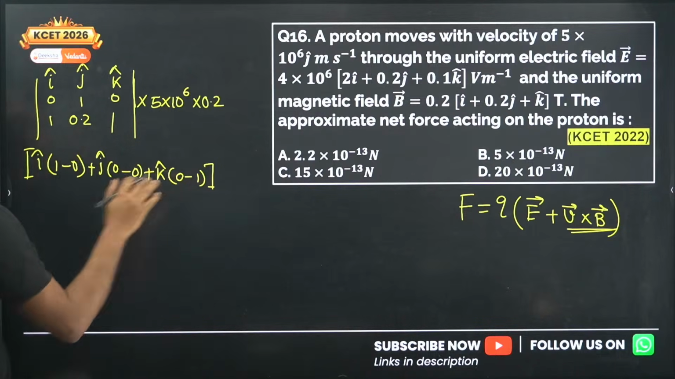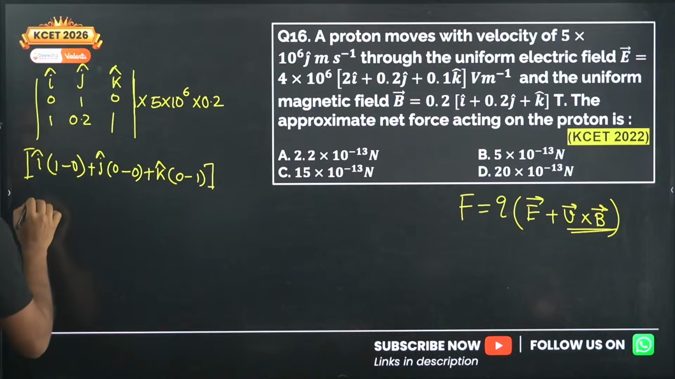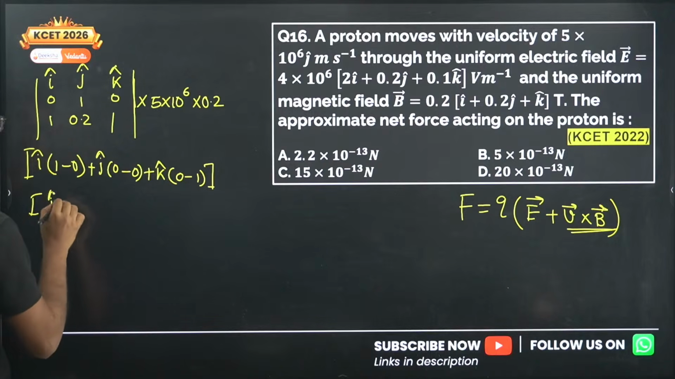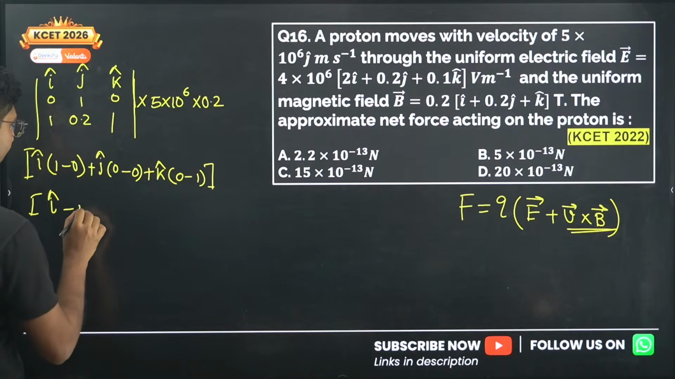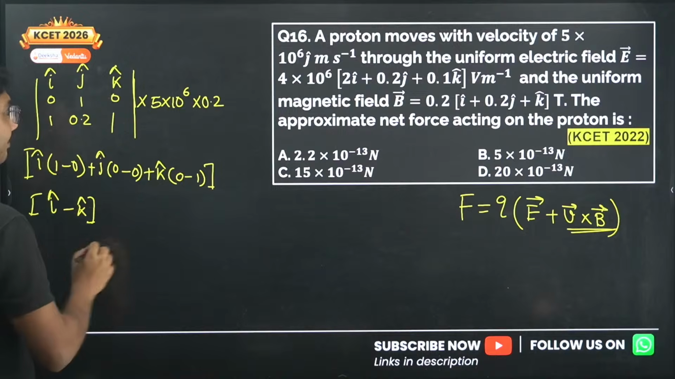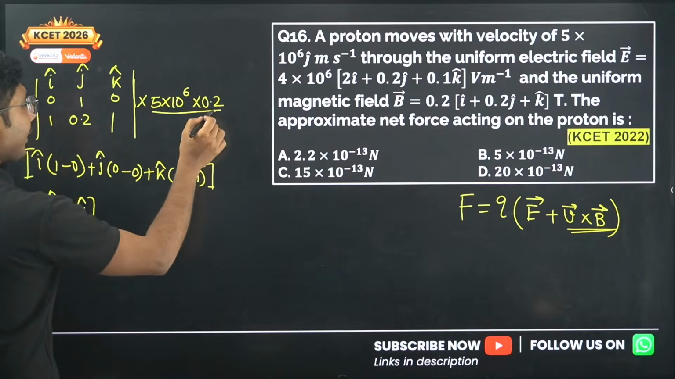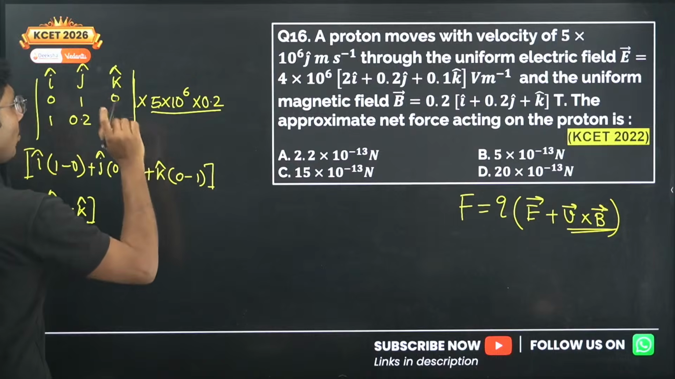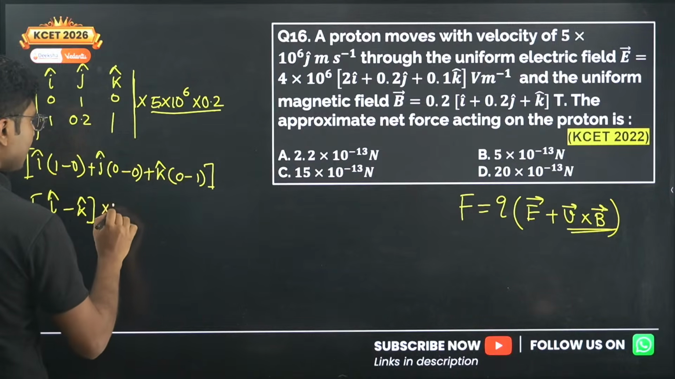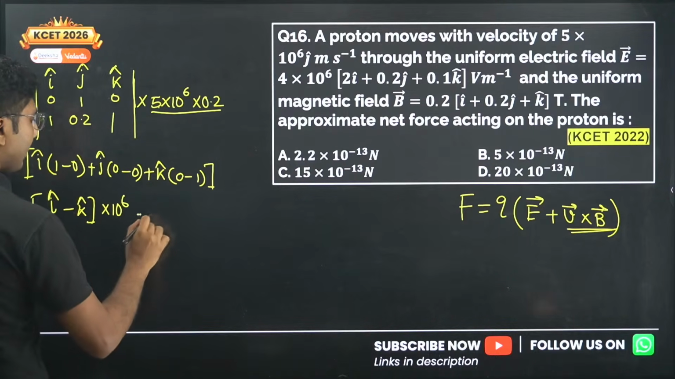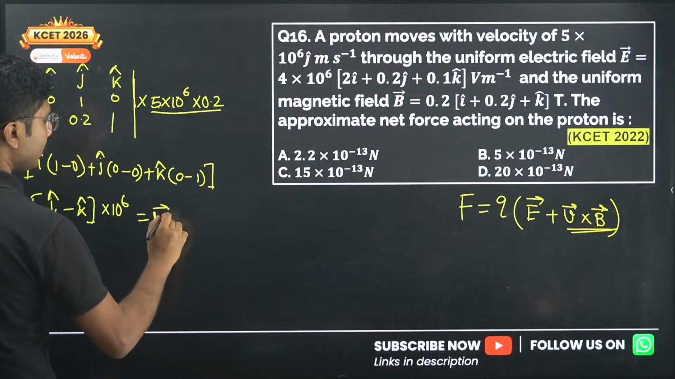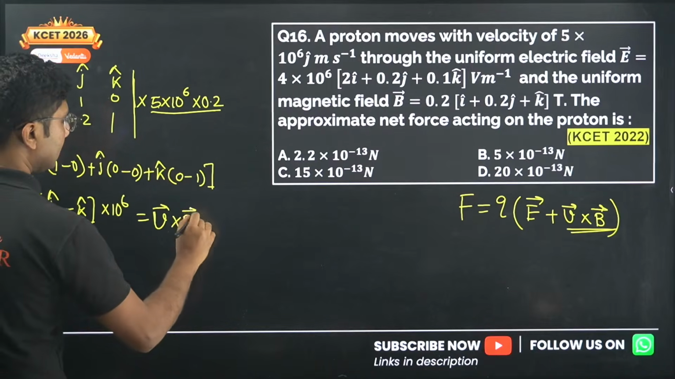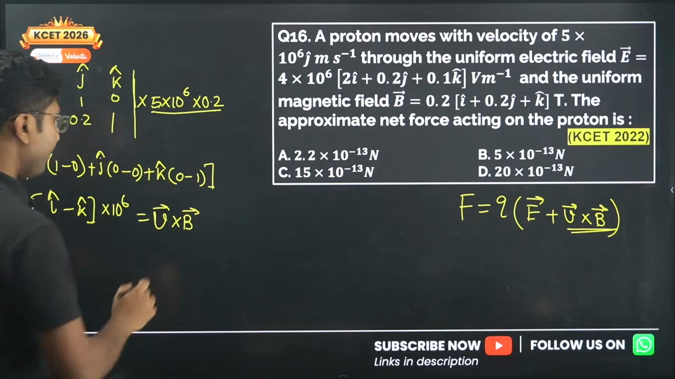Okay, now simplify this. So we get I cap minus K cap. Very simple. And what about outside? 0.2 into 5 is 1. 1 into 10 to the power of 6, obviously 10 to the power of 6. So this is our value of V cross B.